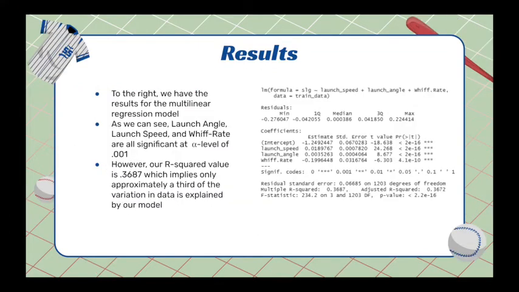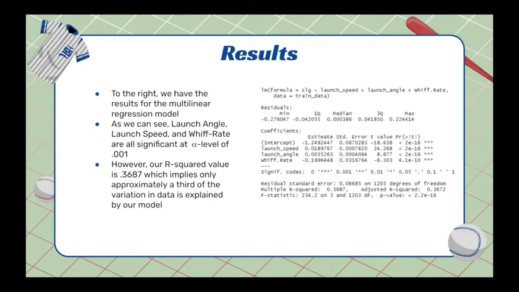Here we have the results of our multilinear regression model. We can see that launch angle, launch speed, and whiff rate are all significant at an alpha level of 0.001. This means that for our ability to determine slugging percentage, each of the three variables we chose to include are influential on the model. However, the R-squared value is 0.3687. This implies that only approximately a third of the variation in our data is explained by our model. This is less than we would hope, but it is still decent considering baseball metrics are very variable.